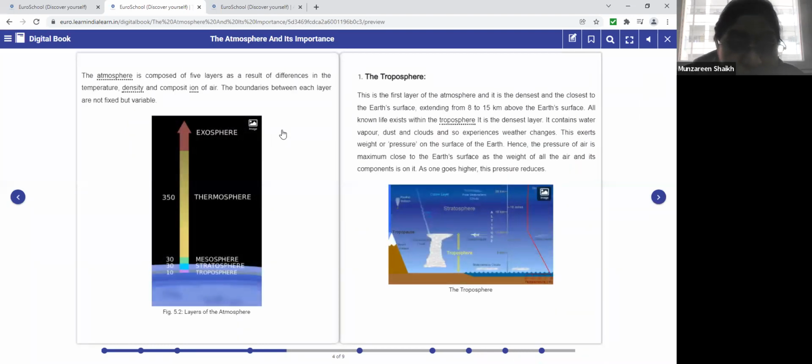The atmosphere is composed of 5 layers as a result of differences in temperature, density, and composition of air. So the atmosphere has how many layers? 5 different layers. The boundaries between each layer are not fixed, but variable.